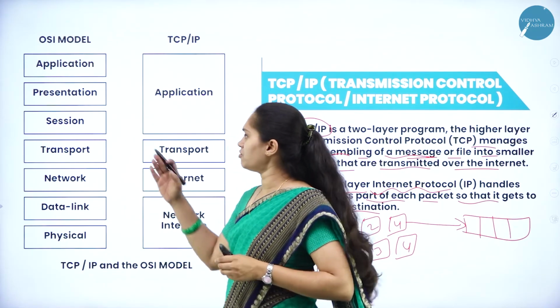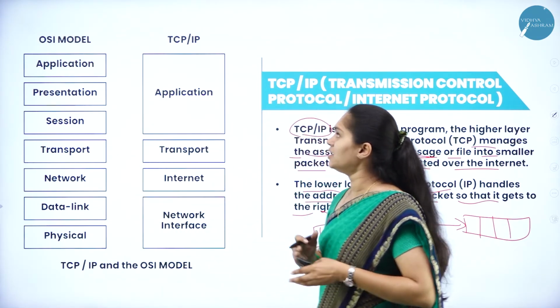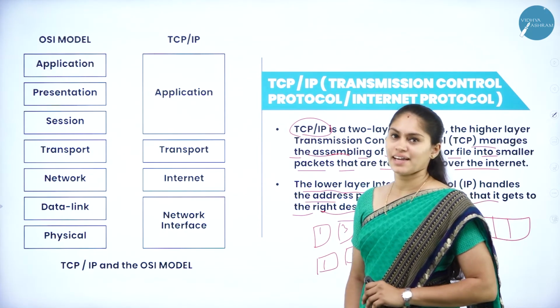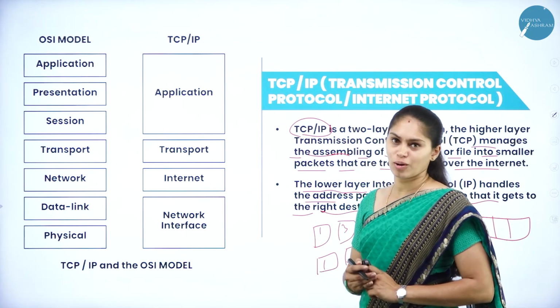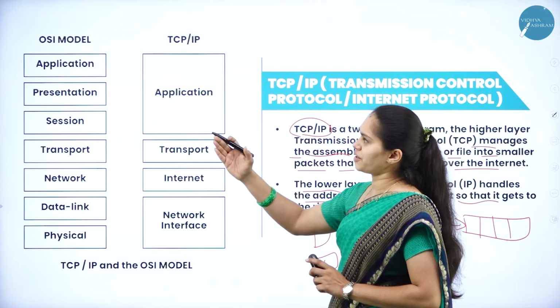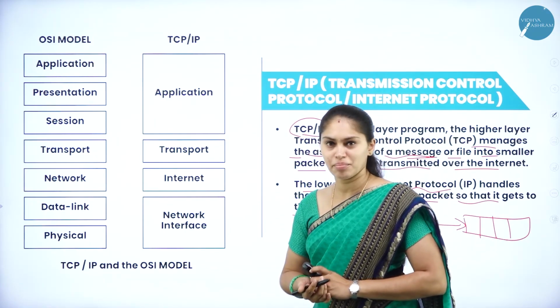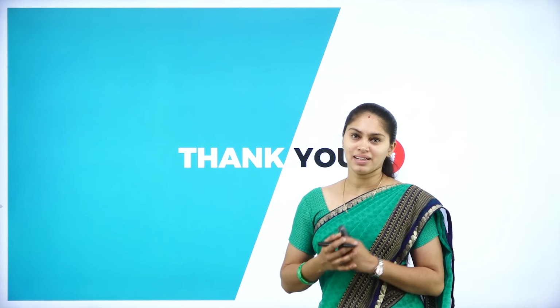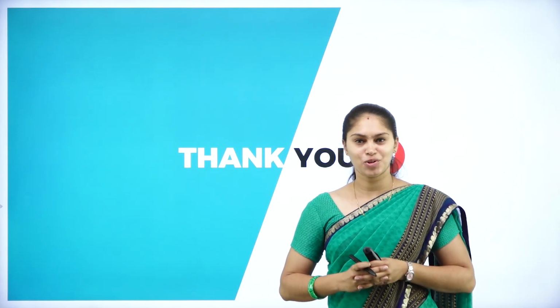So here you can see the difference between the OSI model and the TCP/IP model. Each layer performs its own operation. We use the OSI reference model and the TCP/IP model in order to have reliable communication over the internet. I hope you all understood.